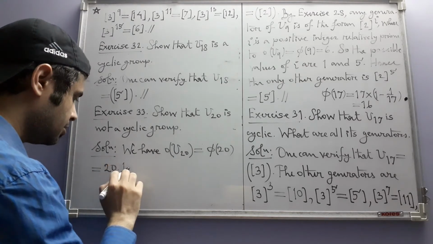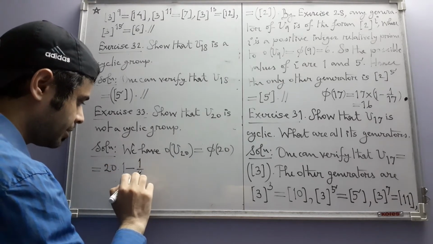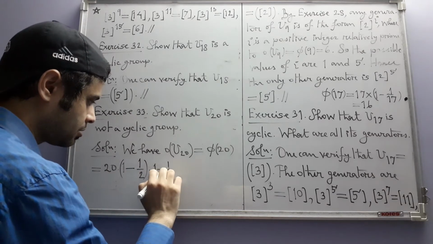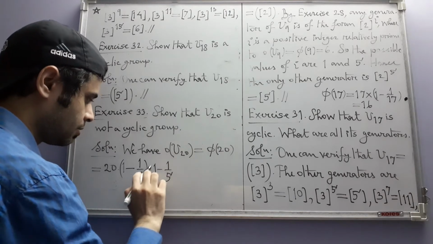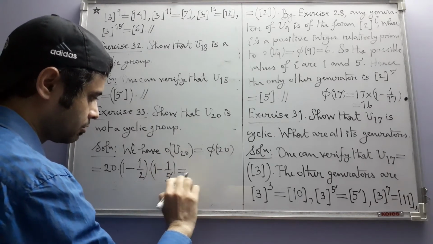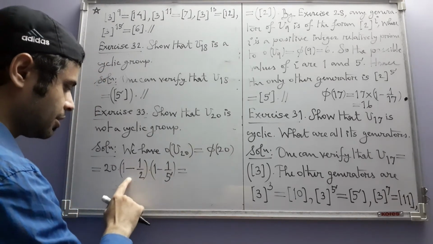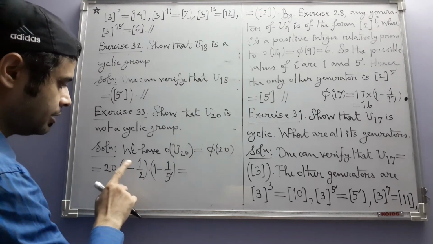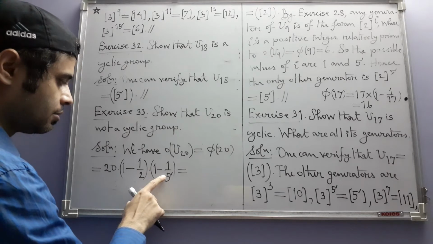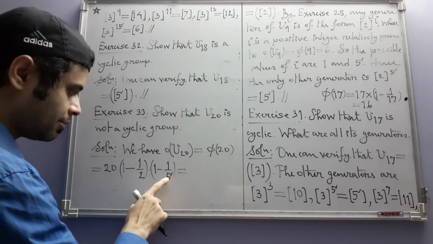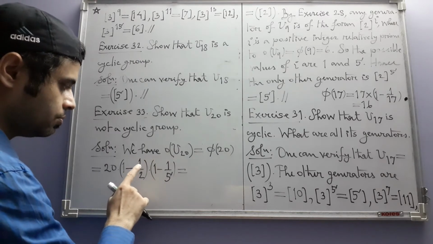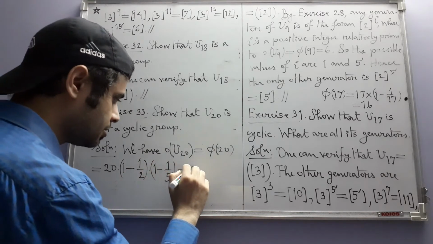So that means this will be 20 times 1 minus 1 by 2 times 1 minus 1 by 5. Okay, so this will become 1 by 2. That will give us, if we multiply that with 20, we get 10. This gives us 4 by 5. 10 divided by 5 is 2. 2 times 4 is 8.